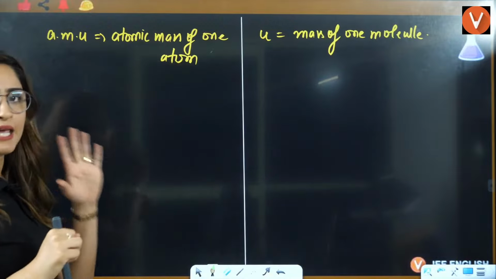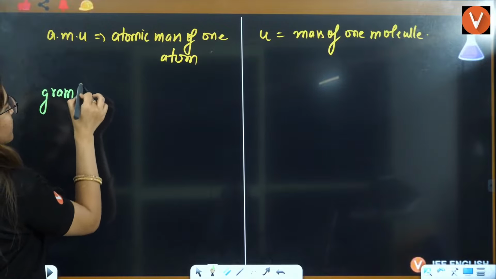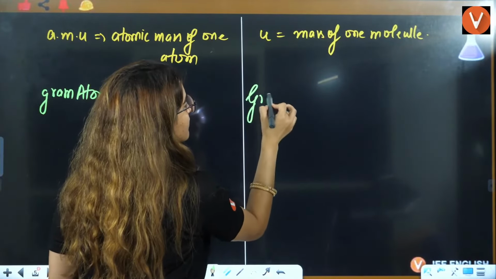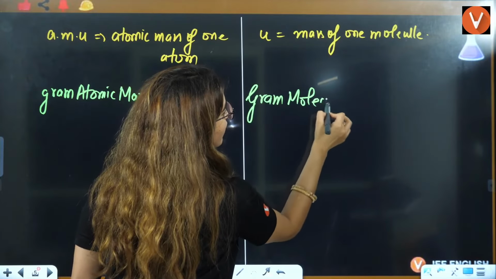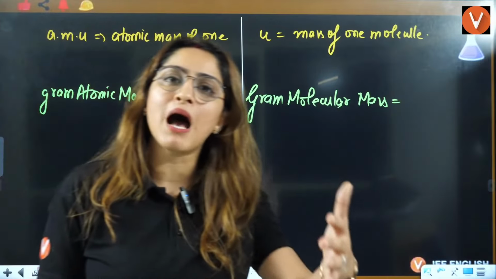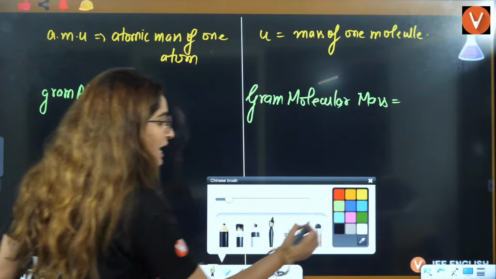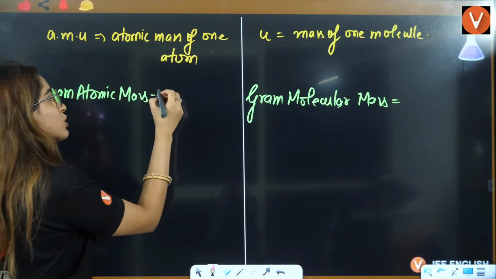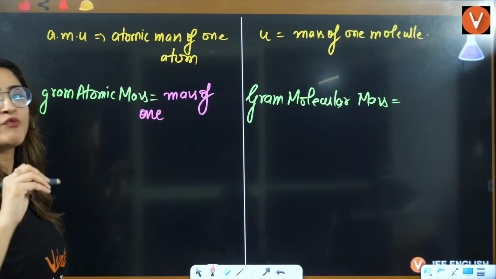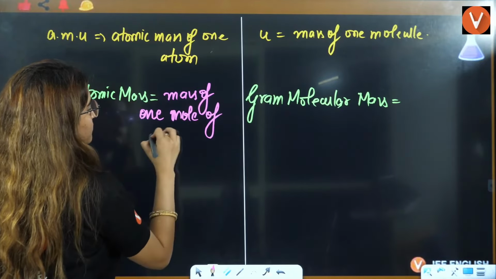Then next term after AMU is gram atomic mass, and you have gram molecular mass. Let's talk about gram atomic mass and gram molecular mass. Gram atomic mass is also the mass of one mole of atom.